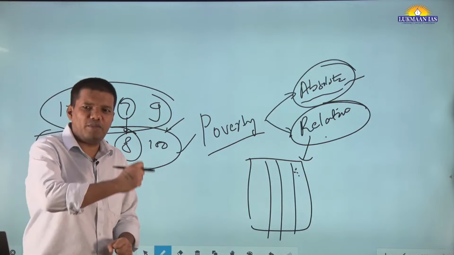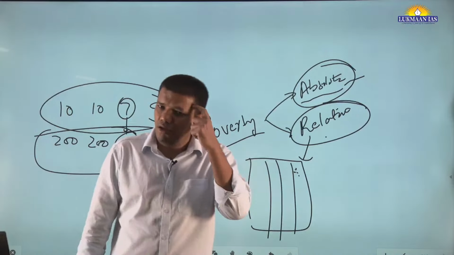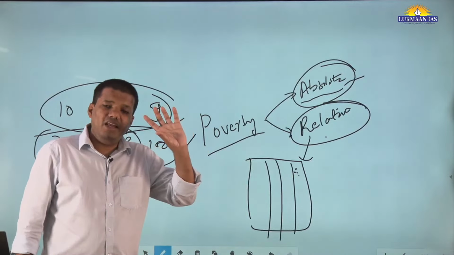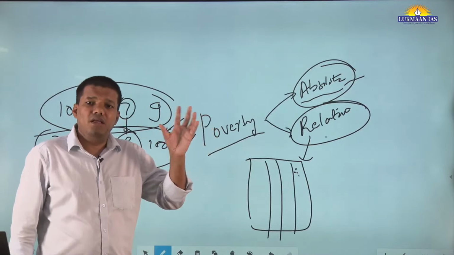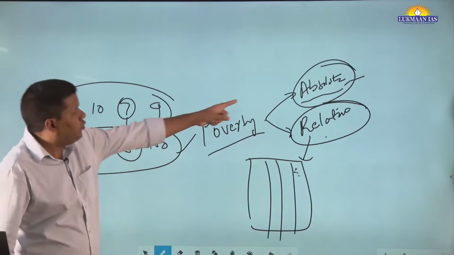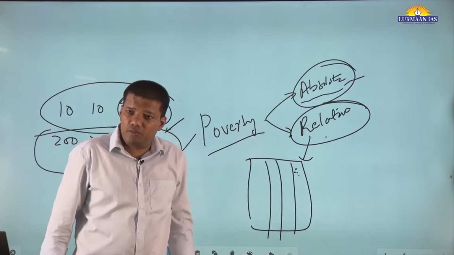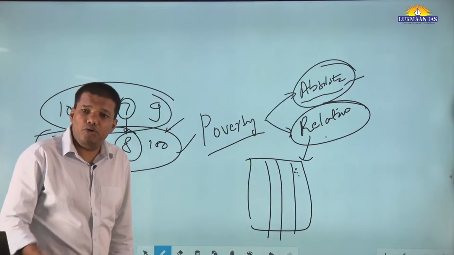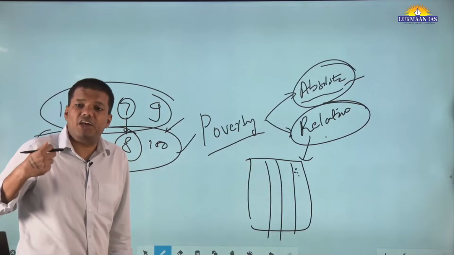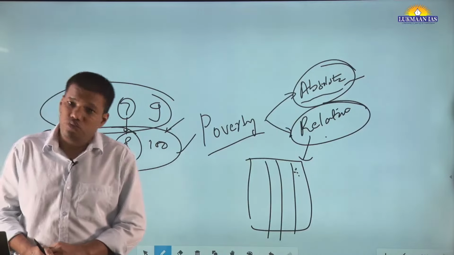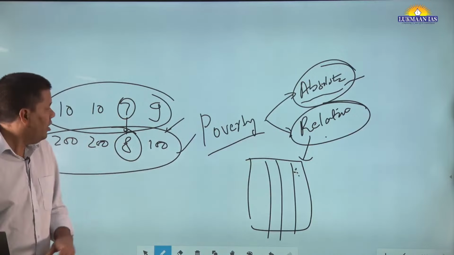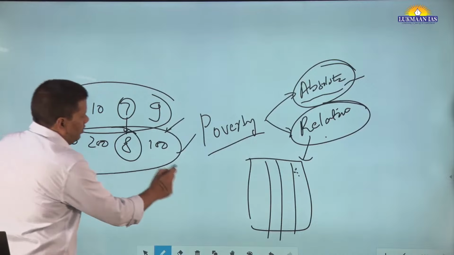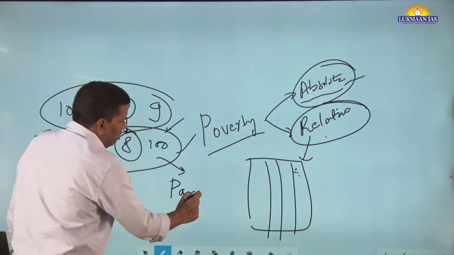If you put this concept somewhere in your answer sheet, definitely some effect. So what you will say? In the Indian context, reduction of absolute poverty is more important, right? And rising inequality is also reducing poverty. Okay, there is a convergence between inequality and growth. Now, this condition is called Pareto optimality. This is called Pareto optimality.